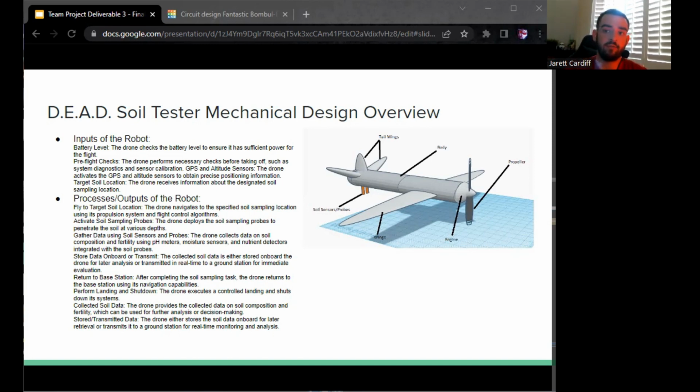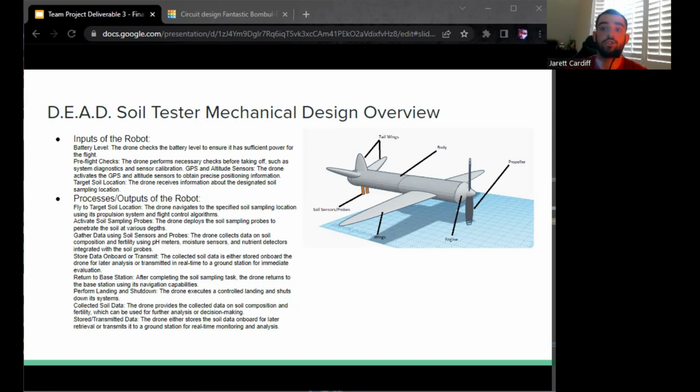And leading into that, we'll have gathering data using soil sensors and probes. The drone collects data on the soil composition and fertility using pH meters, moisture sensors, and nutrient detectors integrated with the soil probes. And all this information is stored on board or transmitted. The collected soil data is either stored on board the drone for later analysis or transmitted in real time to the ground station for immediate evaluation.